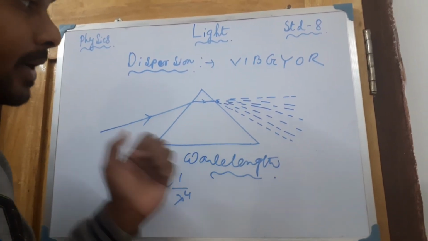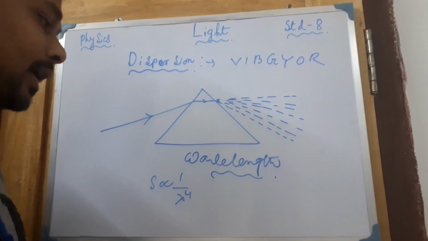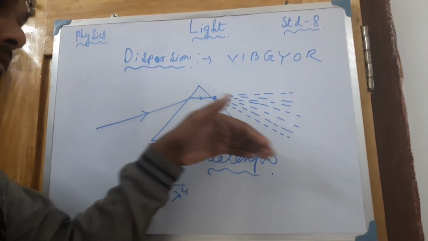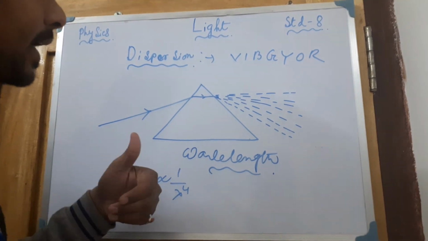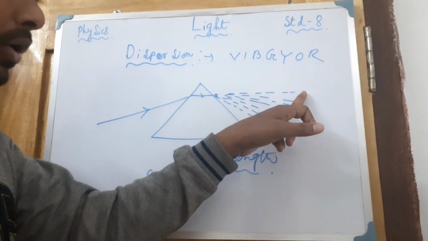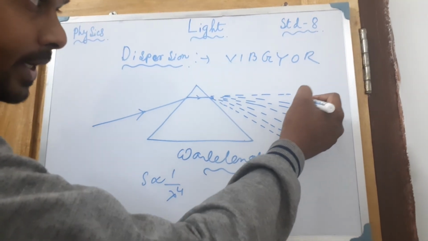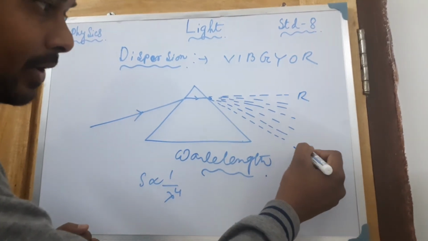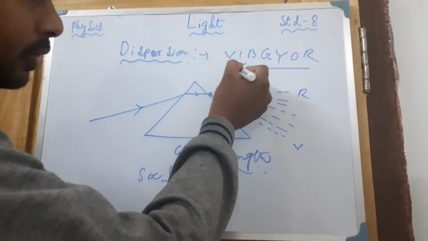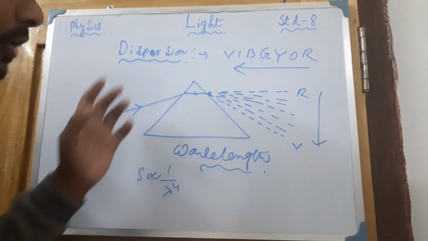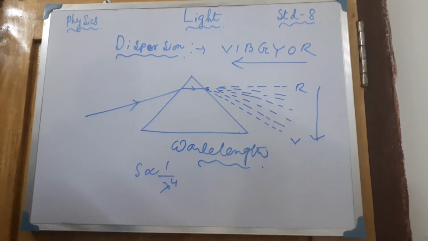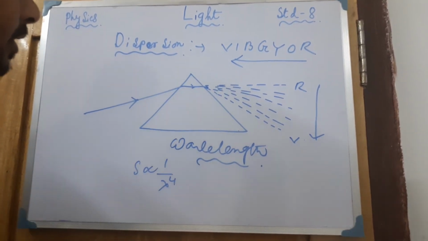So in the case of red color, bending is less here. So red color will bend the least. Then red will be here and the violet will be here. So these are all going in this way. Okay, this phenomenon is known as dispersion.